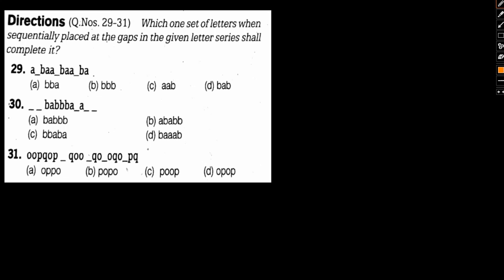Okay. So having said that, let's focus on the questions in front of us. Let's start off with 29. Basically we need to find which of the following letters will sequentially be placed at the gaps in the given letter series to complete it. We have A, B, A dash B, A dash B, A. Now we need to actually form a sequential pattern.